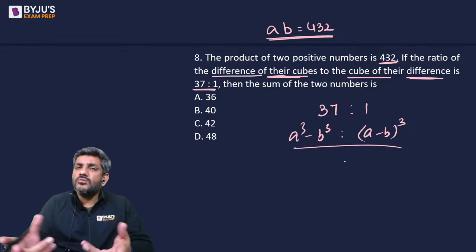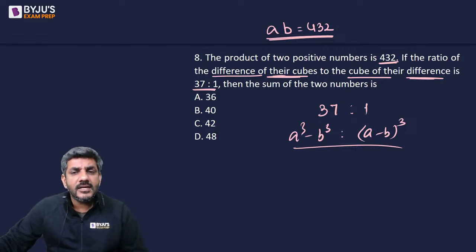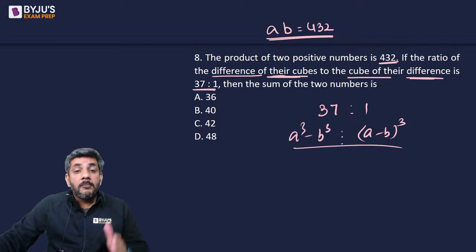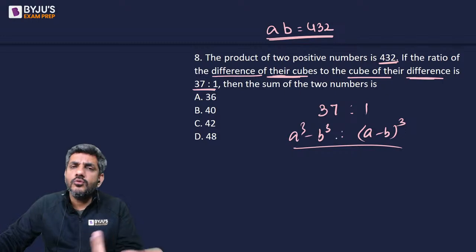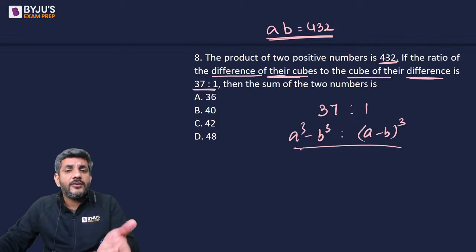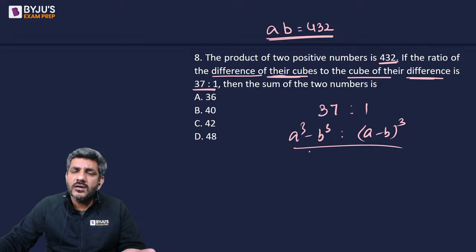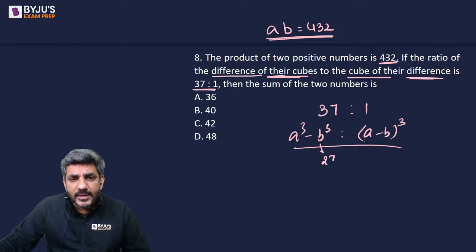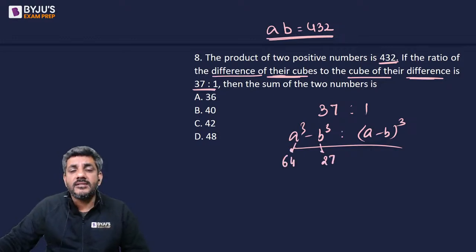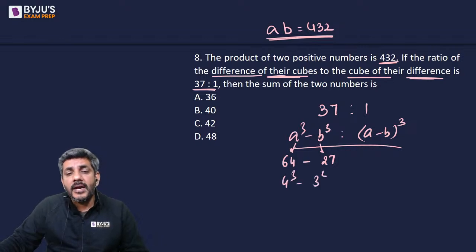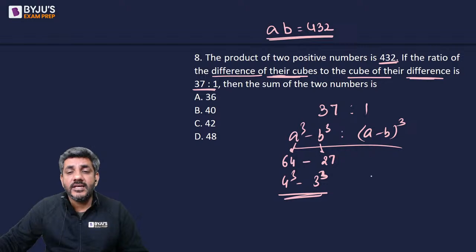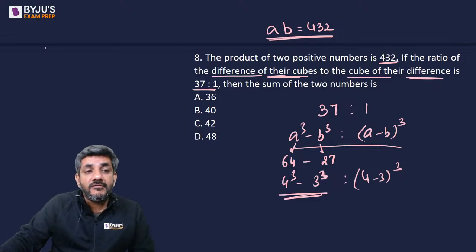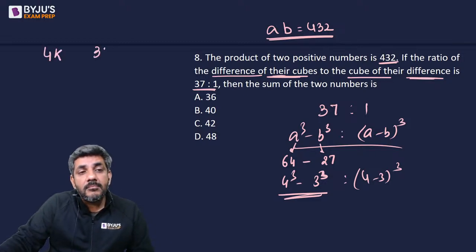मैं कहूंगा यार ढूंढ लो ना कोई दो नंबर ऐसे. देखिए डिफरेंस का क्यूब अगर 1 है तो इसका मतलब दोनों नंबर्स के बीच का डिफरेंस ही 1 है, because only one cube can be 1. But difference of two cubes is 37. दो क्यूब ढूंढ लो जिसका डिफरेंस 37 आता हो. ऑफ कोर्स एक क्यूब 37 से बड़ा होगा, एक 37 से छोटा, तो 37 से छोटे क्यूब ही 3 हैं: 27, 8 and 1. So if I take it as 27, this must be 64 to make 37. And yes, that satisfies. 4 cube minus 3 cube is equal to 37. And (4 minus 3) cube is equal to 1. So that satisfies. That means if one of the numbers is 4k, the other number must be 3k.